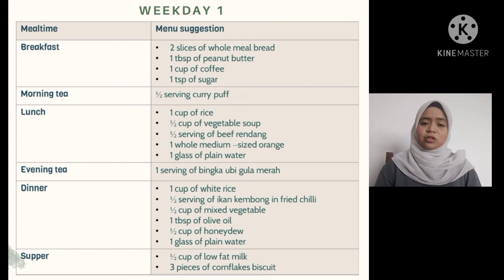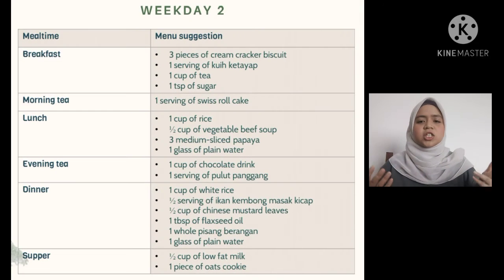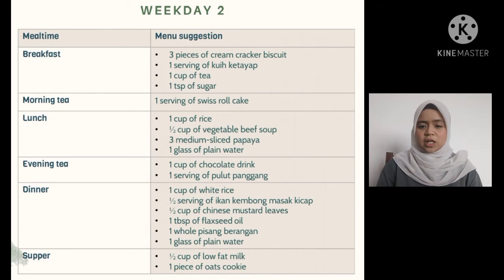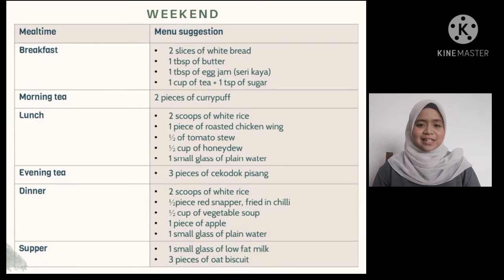So moving on to the menu planning, we suggested her three menus, of which two are for weekdays and one for the weekend. From all the menus, she will get around 1,600 kilocalories of energy per day, low potassium, low phosphorus and low sodium to improve her blood pressure and kidney status.